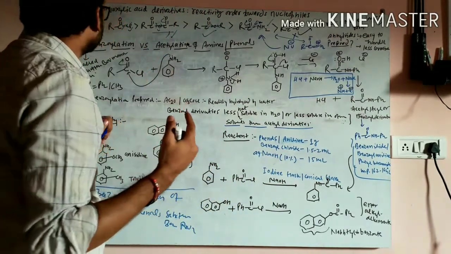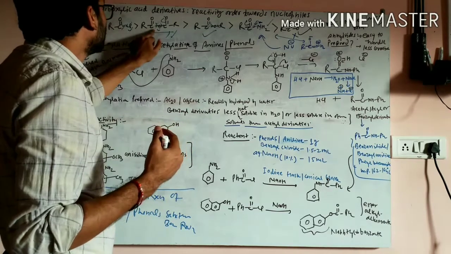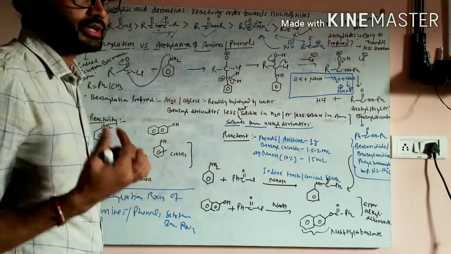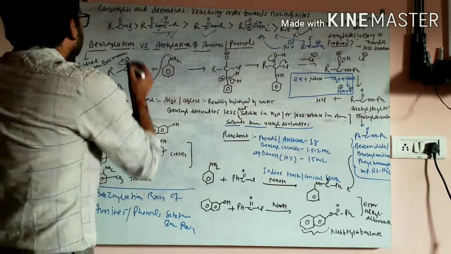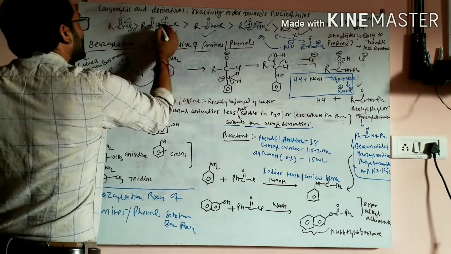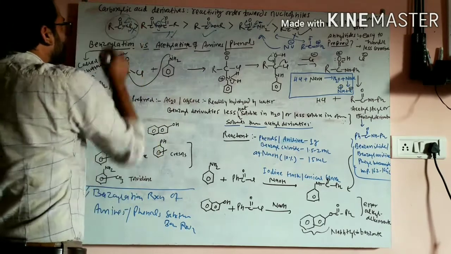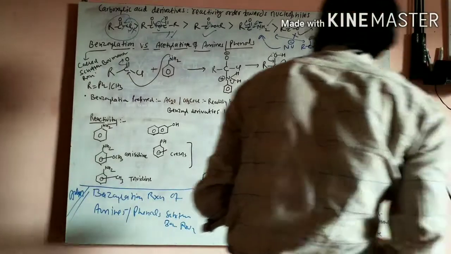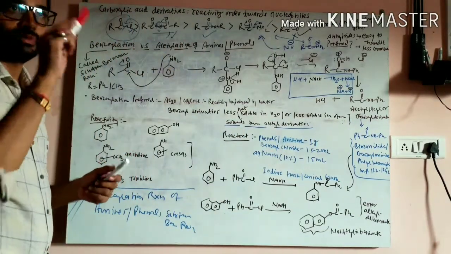The second factor here means this carbon becomes more electropositive than this carbon. Then acid chloride will be more reactive towards nucleophilic substitution, and further the resonance effect is less in this chlorine and it is more in this anhydride. So both the factors, that is the electropositive character and the resonance effect, make this acid chloride more reactive towards nucleophilic substitution reaction. So this is the correction from the previous lecture.